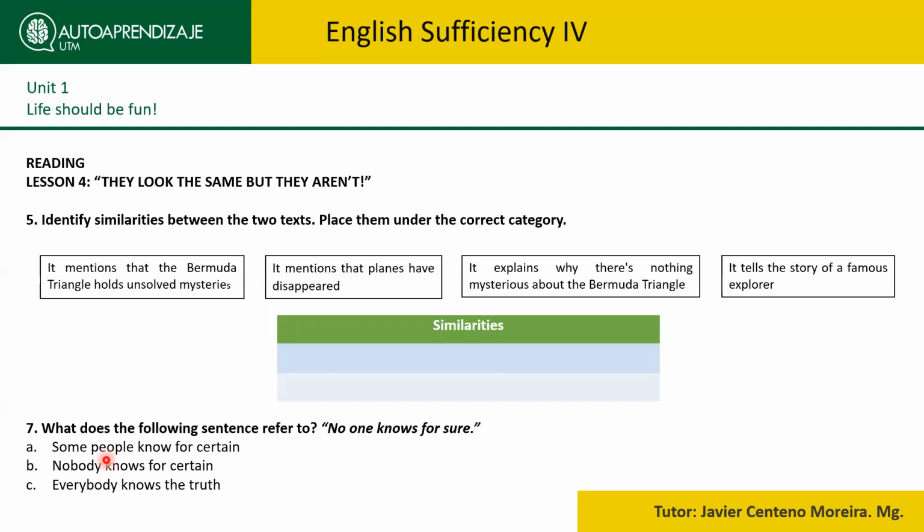Okay, good. Now let's go to the final lesson, reading. They look the same, but they aren't. Identify similarities between the 2 texts, place them under the correct category. So you have 4 options of similarities. Only 2 of them are similarities, and you have to place them in these 2 spaces. What does the following sentence refer to? So what does this expression mean? No one knows for sure.